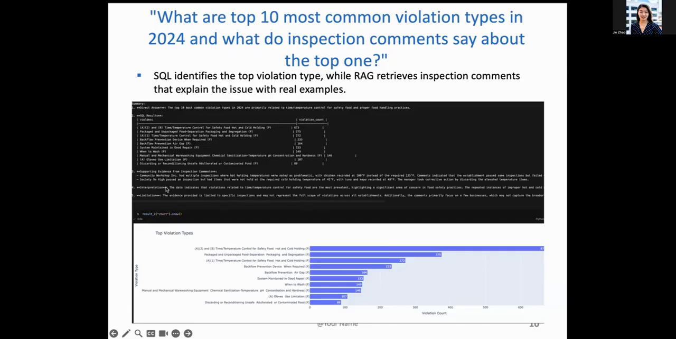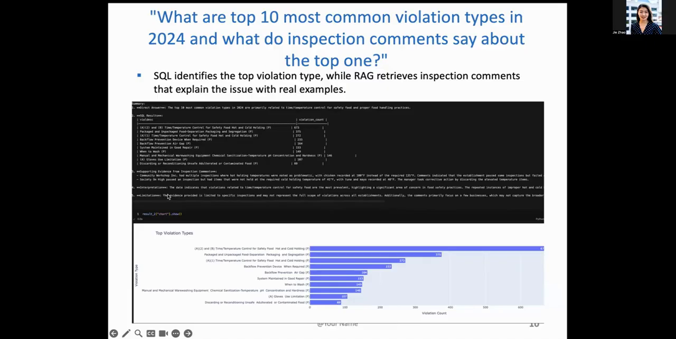And it's also providing supporting evidence from inspection comments. This is the response to the second part: what do inspection comments say about the top one? It says, for this particular restaurant, there was an inspection where hot holding temperature was noted as a problem, and the chicken was recorded at 100 Fahrenheit instead of the required 135 Fahrenheit. The comment indicates the establishment passed inspection but failed others. And basically it lists some restaurants and the specific violations related to these types.